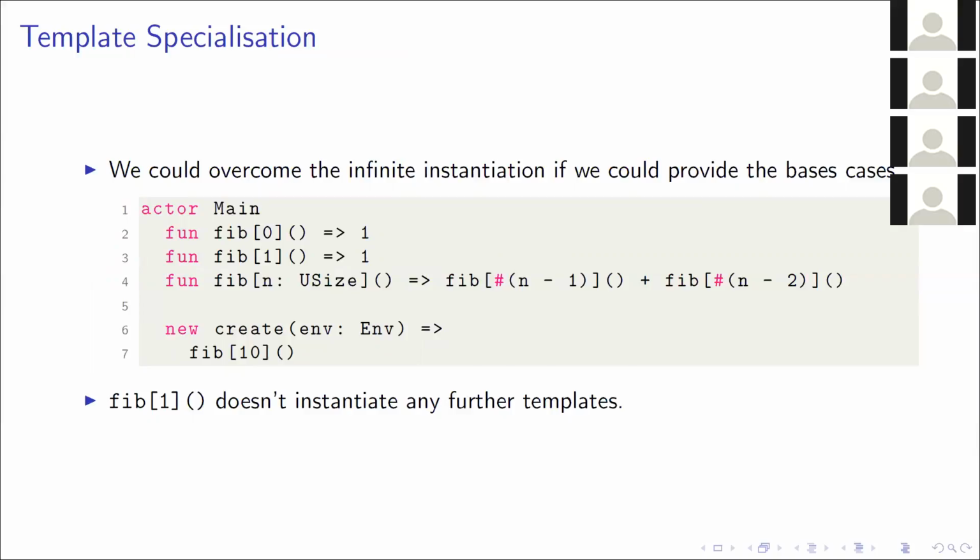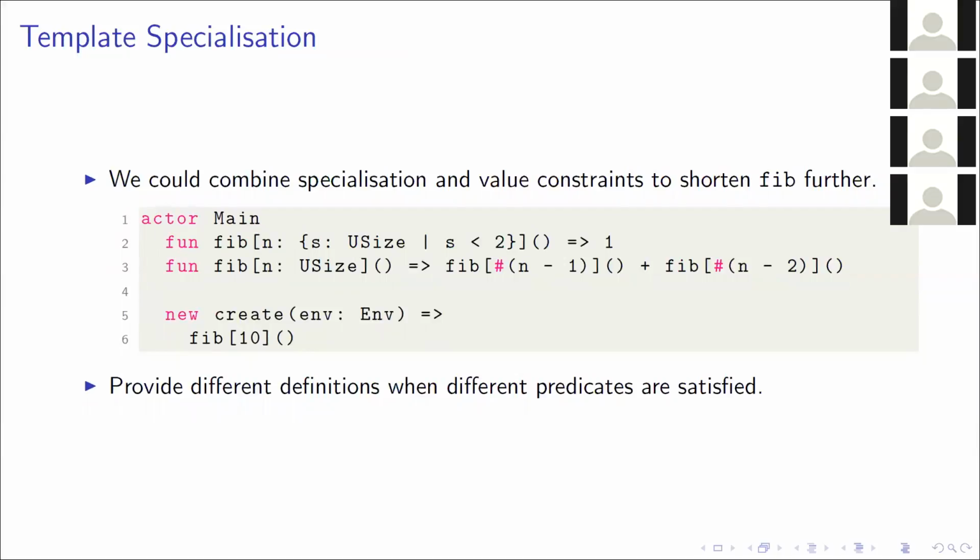It would be really cool if we could get something like this using these template specializations. Then we'd perhaps be able to combine template specialization and value constraints to get an even more succinct definition of fib, for example, where we can say that fib where n is less than 2, we just default to 1. In all other cases, we behave like normal. This would provide different definitions of methods when different predicates are satisfied. So this would be a really cool extension if we could get it working.